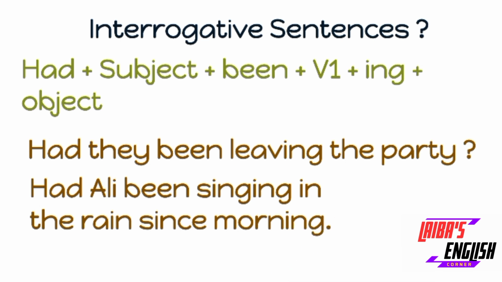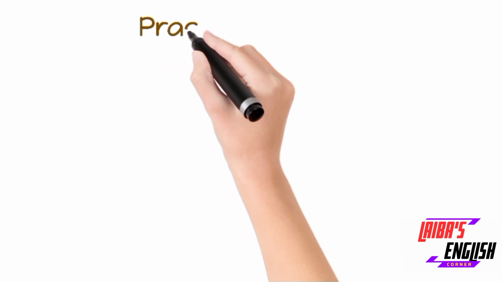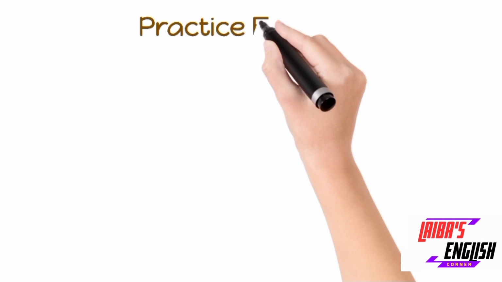If at the end there is no question mark, this sentence will be grammatically wrong. Why? Because we don't put a question mark at the end. Overall, the structure is good, but remember to put a question mark at the end. Had the helping verb, Ali the subject, been is used, singing in the rain since morning, we are clear with the time. So practice makes a man perfect.